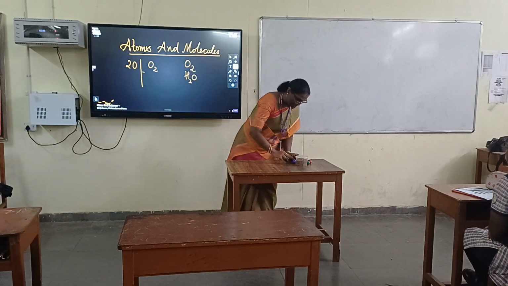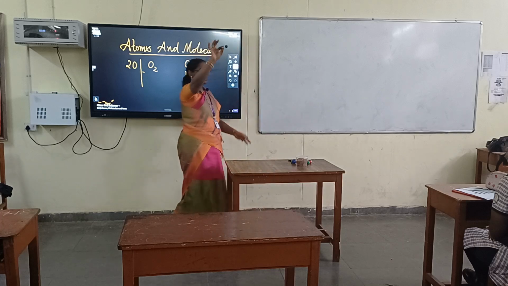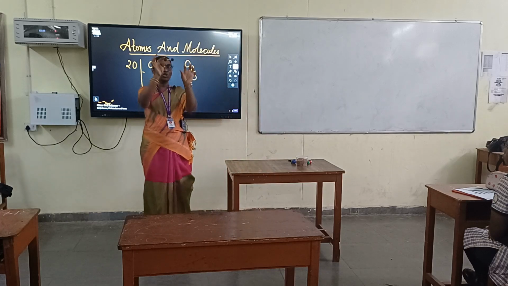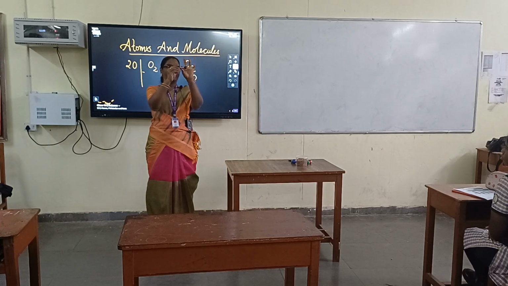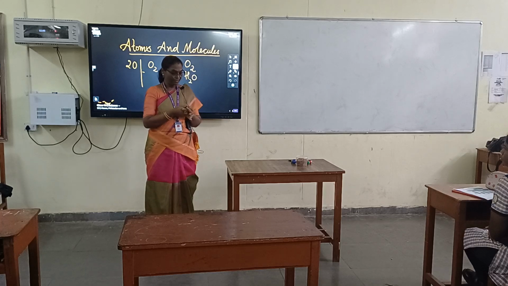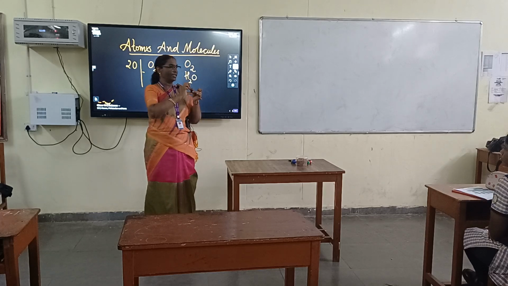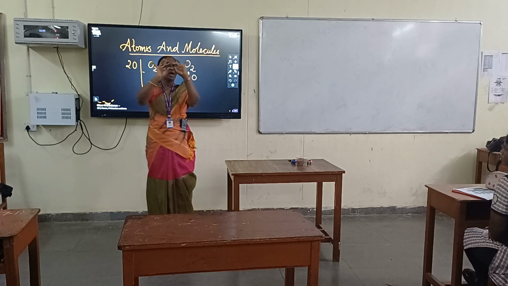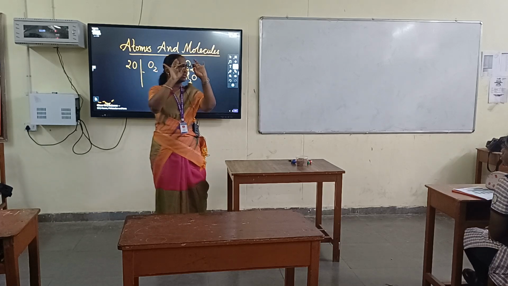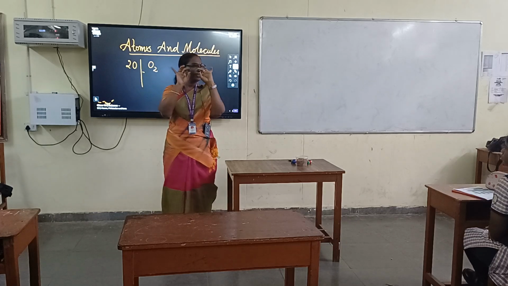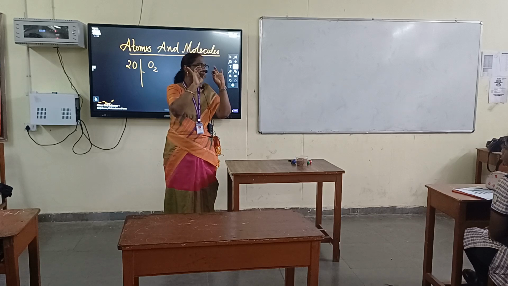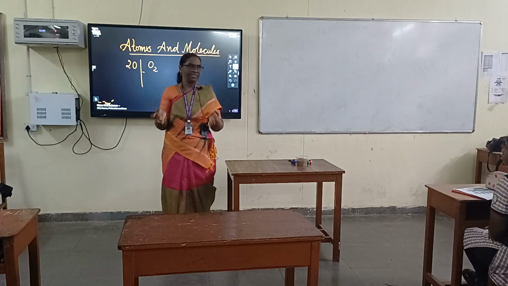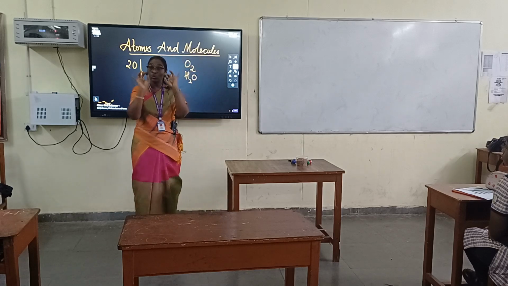See here, it is joined by a bond. And I am taking 2 like this. Imagine this to be an oxygen atom. These are 2 atoms. This is joined by a bond here. Is that joined by any bond here? No bond is there. So this will be called 2 atoms.